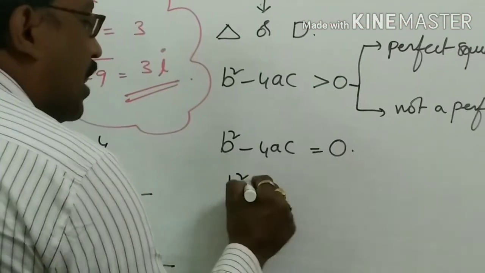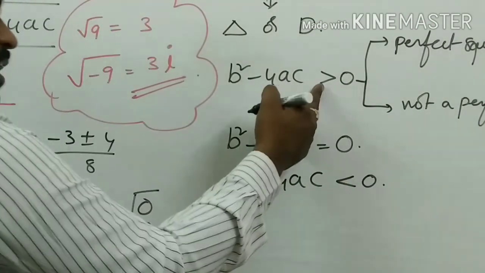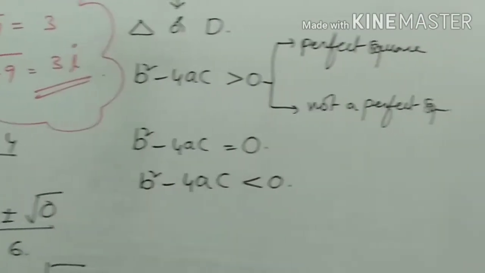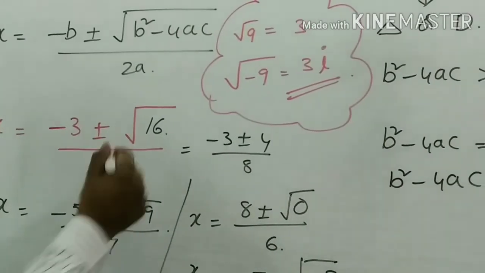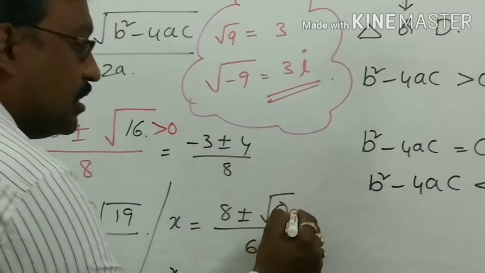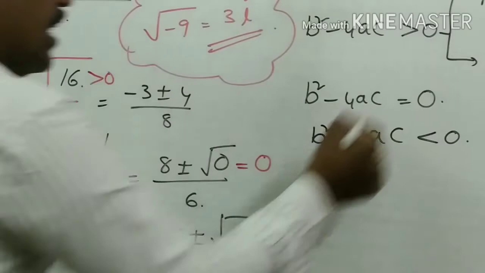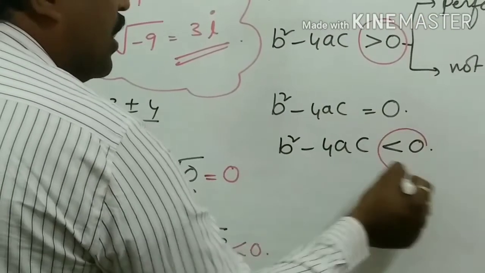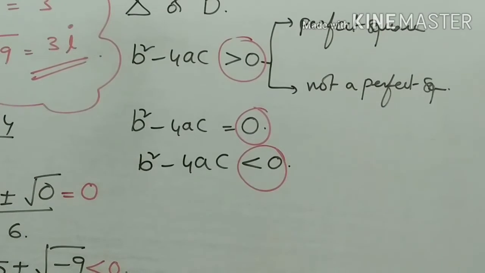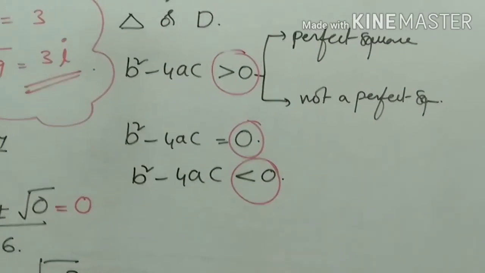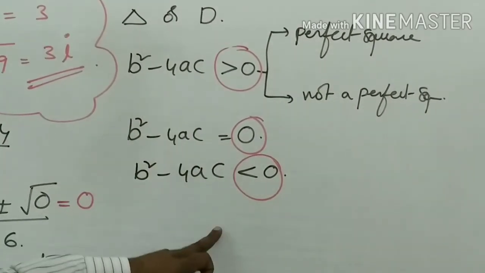Then b square minus 4ac can be greater than 0, equal to 0, or less than 0. 16 value is greater than 0. That means it is either positive, negative, or neither positive nor negative. So b square minus 4ac can be in 3 ways: greater than 0, equal to 0, less than 0.